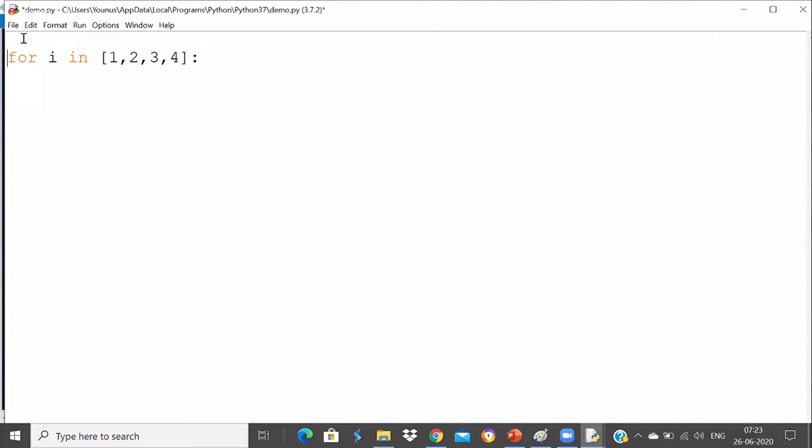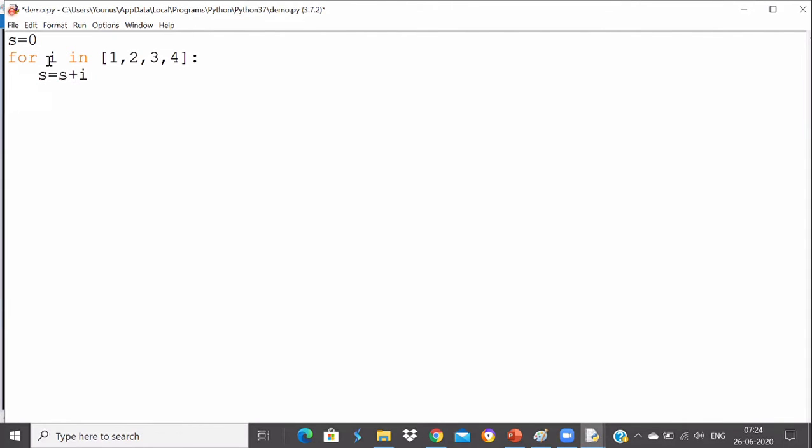To do that, what I will do is I'll take one variable called s for sum and initialize it to 0, because I have to store the sum in that. And what I will do, s is equal to the initial value of sum plus the I value. Because we know that I will contain 1 first time, second time it will contain 2, third time it will contain 3, and then fourth time it will contain 4.